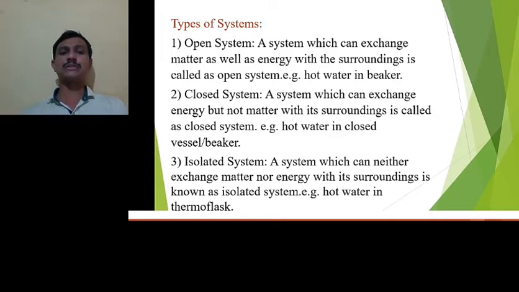Another type of system is an isolated system. A system which can neither exchange matter nor energy with its surroundings is known as an isolated system. For example, a thermoflask. In that thermoflask, hot water remains hot and cold water remains cold because there will be no change in matter as well as no change in energy. Means energy as well as matter remains constant in an isolated system.